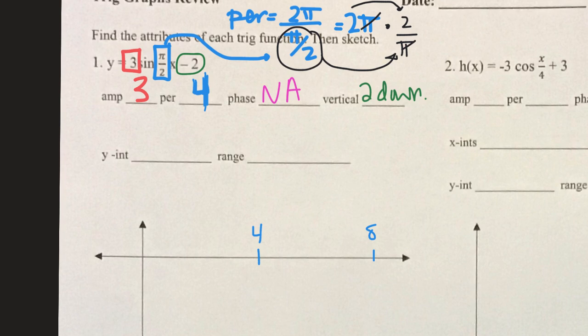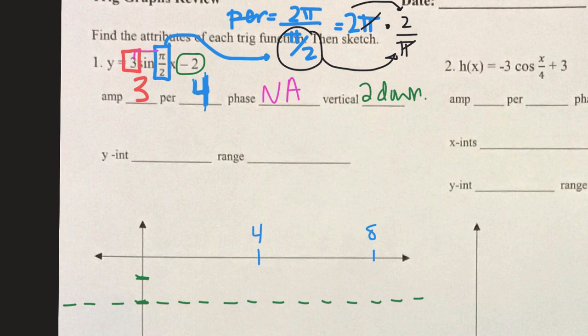Remember we calculated your period, which is why we wrote it down there. Now we're going to put in your vertical shift. We'll go 2 units down, so 2 tick marks, and then you put in a horizontally dashed line representing your midline, or your 2 unit down transformation. So now let's plot your zeros and your maxes and your mins.